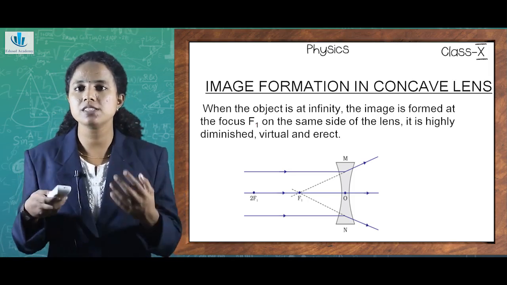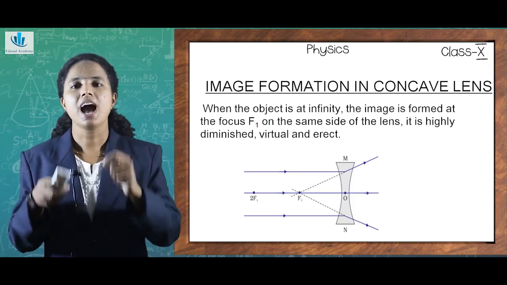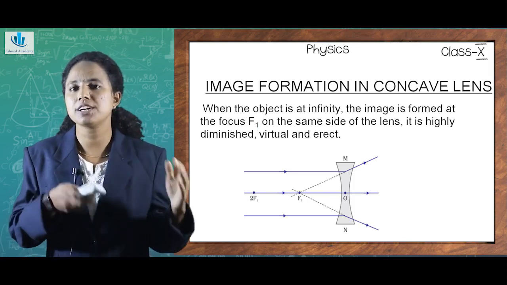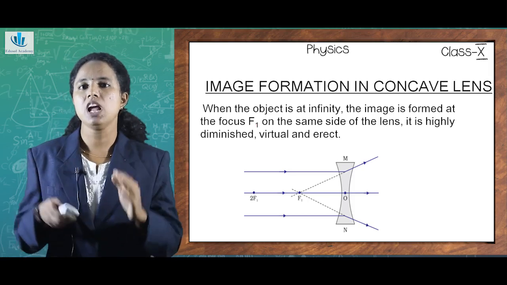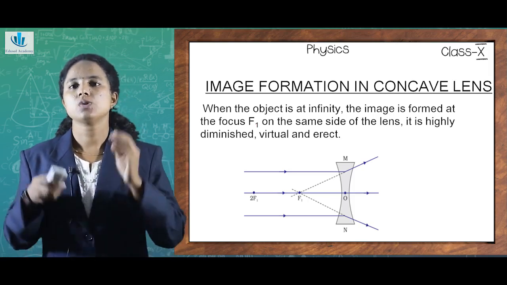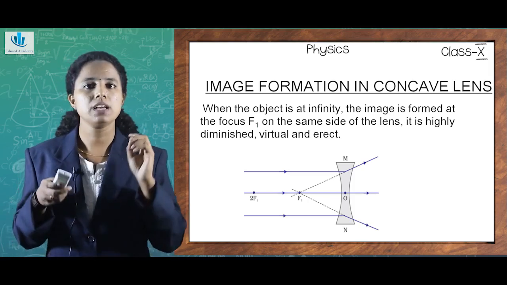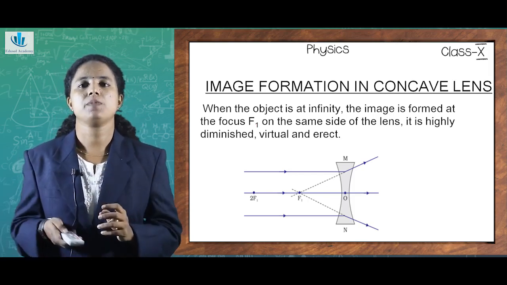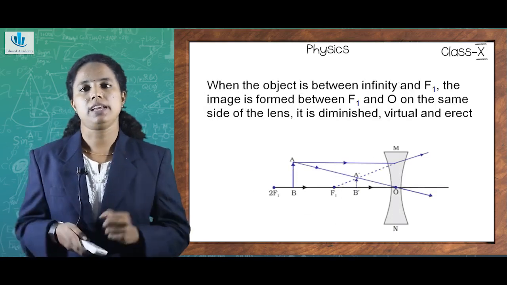So, if the image is not shown, it will be highly diminished or very small in size. And what was the general nature of diminished images? They would be virtual and erect. So, this is the image formation that happens in the case of a concave lens when I keep my object at infinity. So we need to look at the second case.